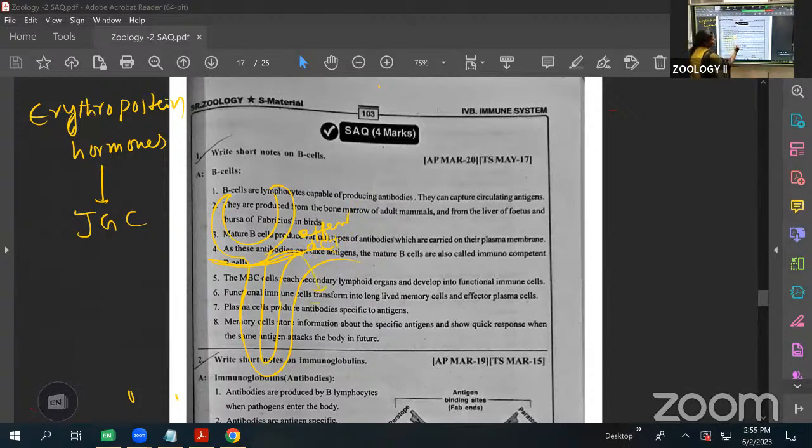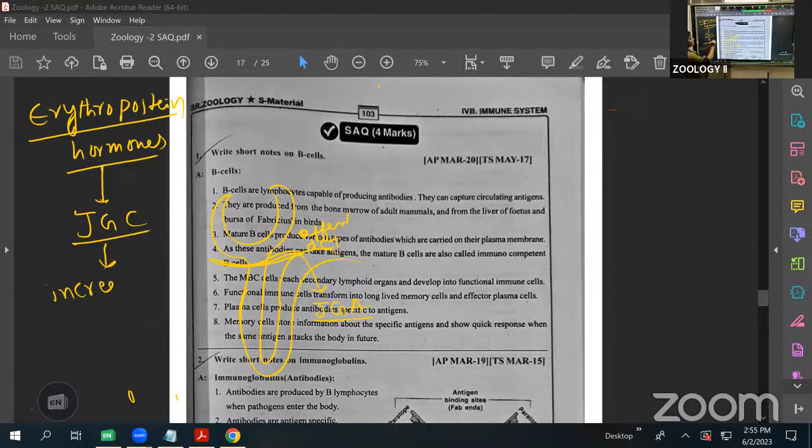In this apparatus, the cells present are called JG cells. These cells produce the erythropoietin hormone. Erythropoietin is produced inside the kidney, in the nephron near the JG apparatus. What is the function of this hormone? RBC production occurs in the presence of erythropoietin. It increases the production of RBC.